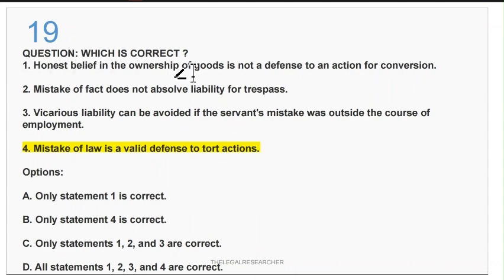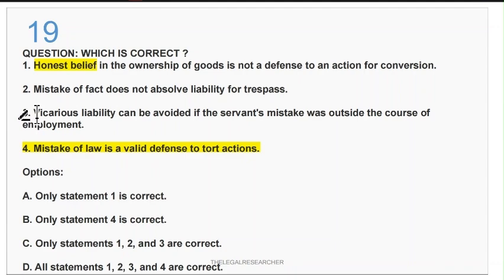Honest belief in ownership of goods is not a defense to an action for conversion, because then in any case everybody will always say that they had the honest belief that the goods belonged to them, but it could not be accepted as a valid defense. It is a mistake, and such a mistake will not be allowed in law. The second is mistake of fact does not absolve liability for trespass. Yes, that is the correct statement. And the third one is also correct.